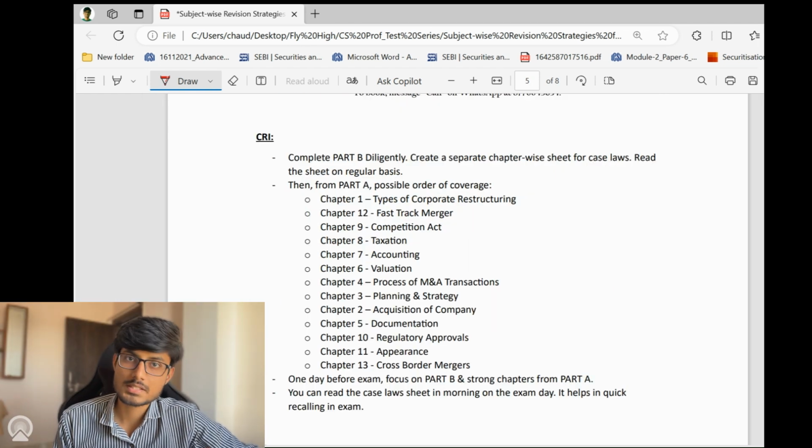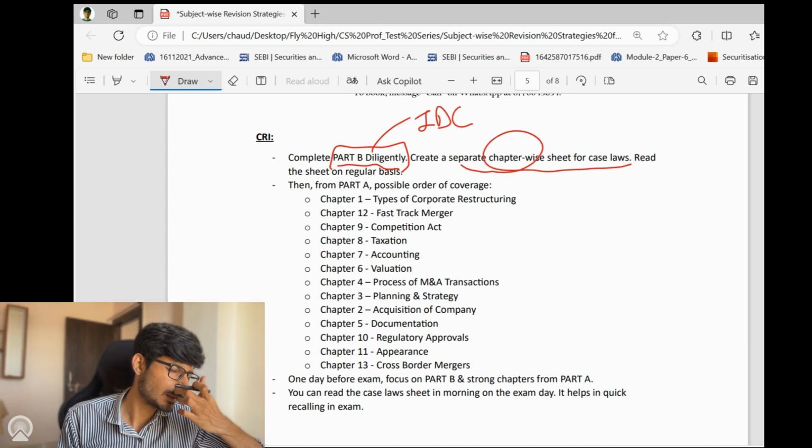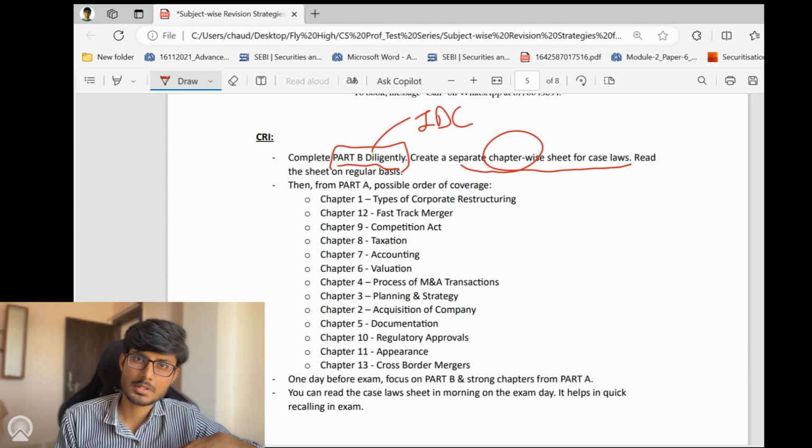Moving on to CRI. In CRI, complete part B first diligently. That is, do not leave anything from part B, which is the IBC portion, and create a separate chapter-wise sheet for case laws, and read this sheet on a regular basis. This sheet will also come handy one day before the exam.